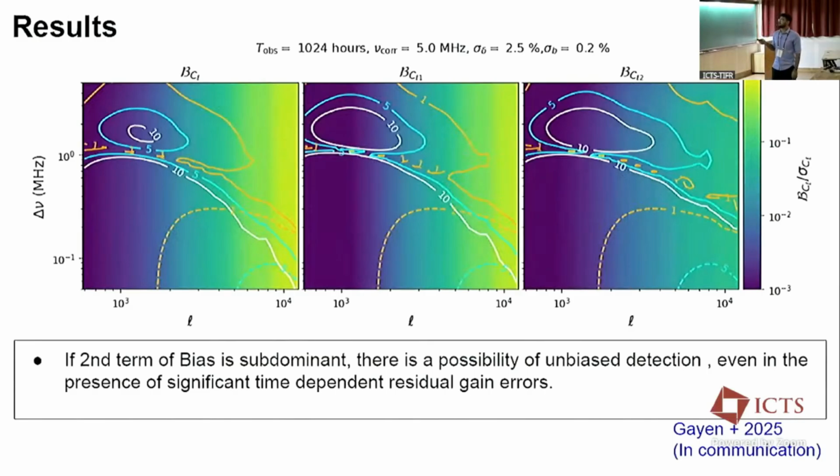But this second part of bias is coming from the bandpass frequency correlation mainly. We have to think about this part. This actually contaminates our result. We have the 21 centimeter signal and this part of bias.